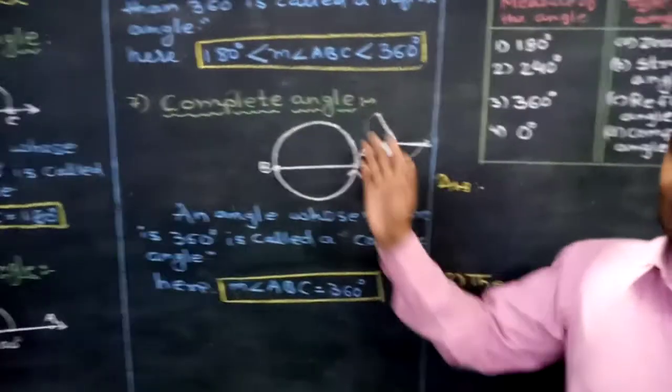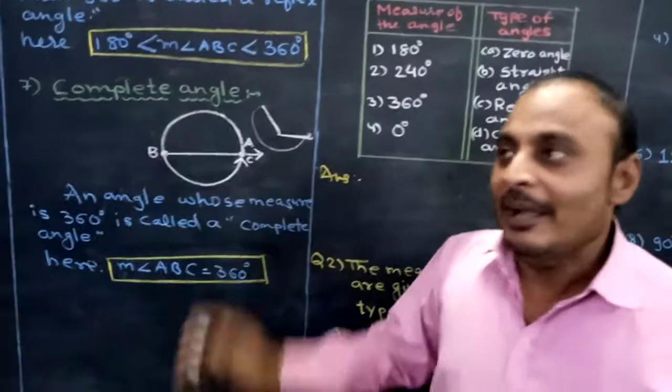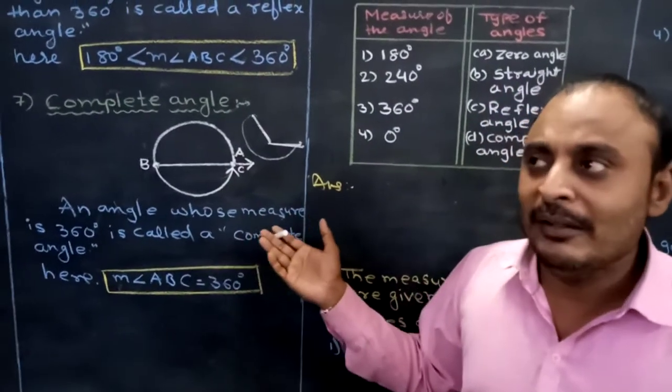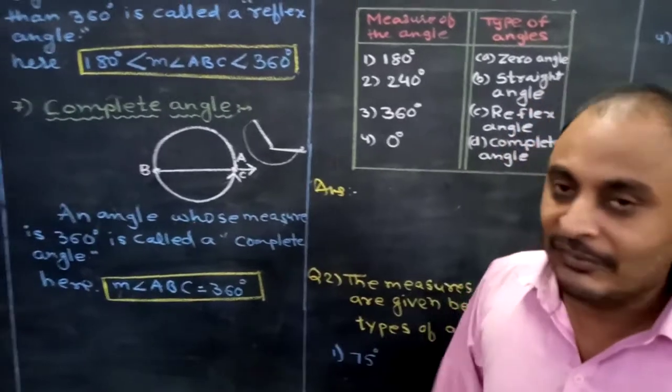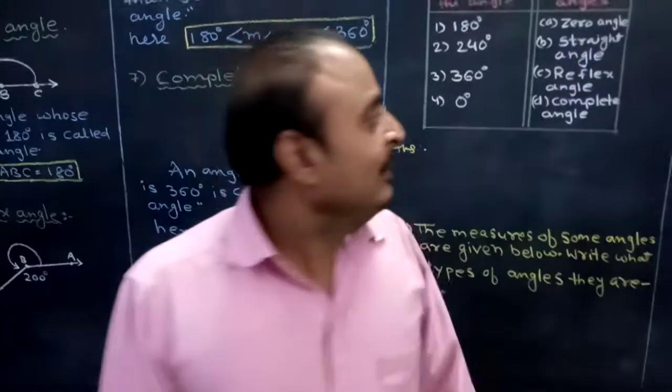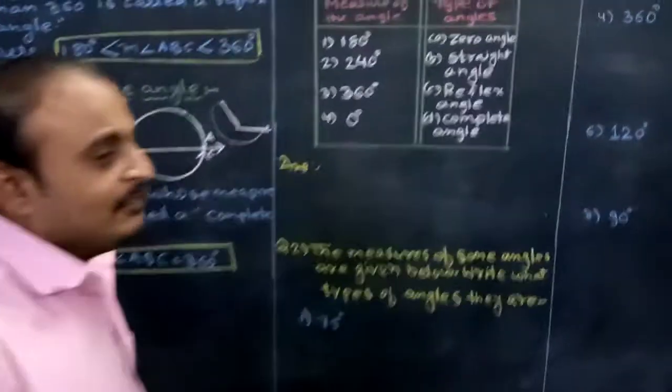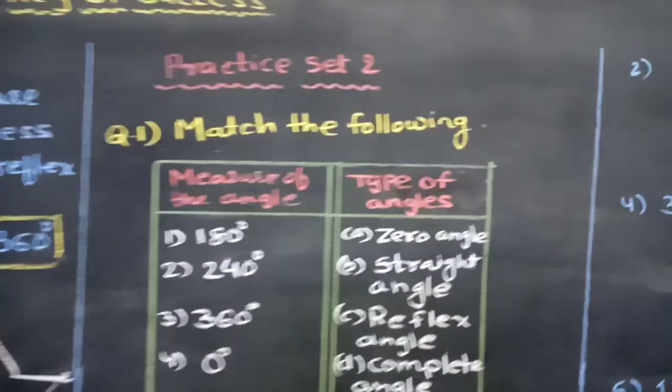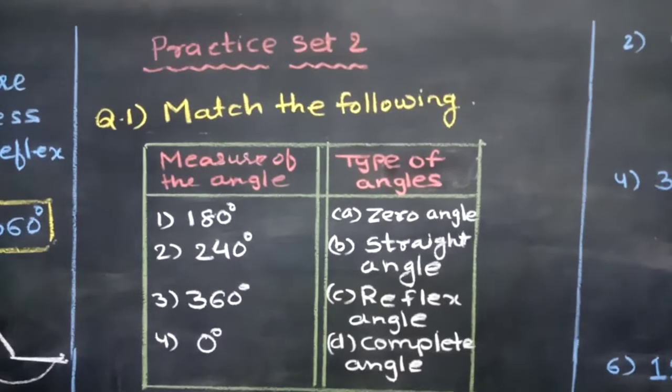In this, a formation of a complete circle will be there, hence it is known as a complete angle, and its measure will be 360. Now, finishing that, we can start our next exercise. Please do practice set 2. In that, the first question is given: match the following.